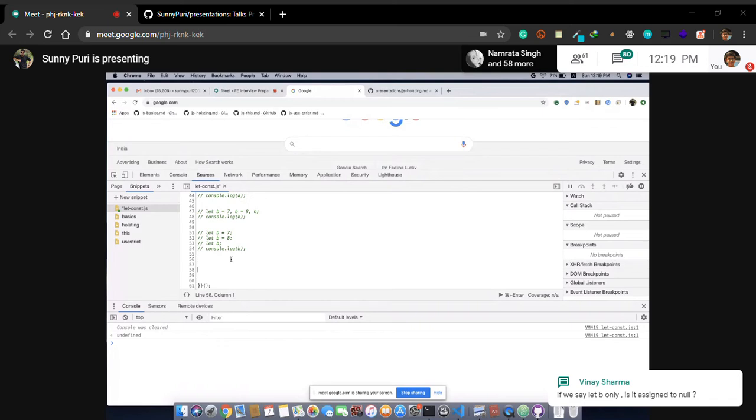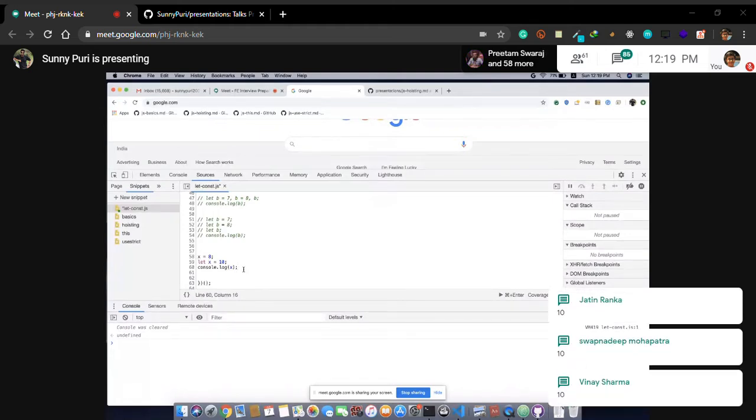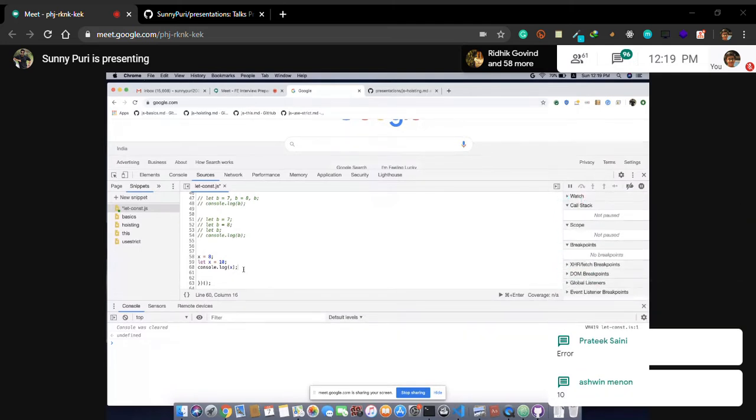Let's see how hoisting is working. So what will be the output, guys? People are saying 10.